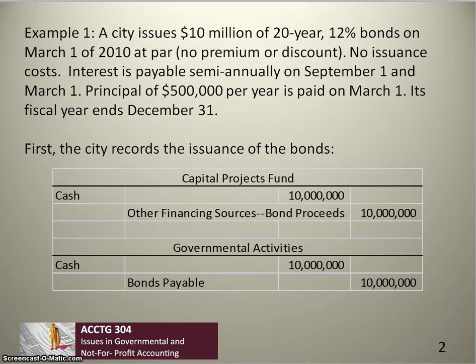Note the difference in the accounting between the Capital Projects Fund and the governmental activities. In the Capital Projects Fund, the issuance of the bond is recognized with a credit to other financing sources, bond proceeds. This is an income statement account like revenues. It is not a balance sheet account. While in the governmental activities, the issuance of the bonds results in a credit to bonds payable, a long-term liability on the balance sheet.